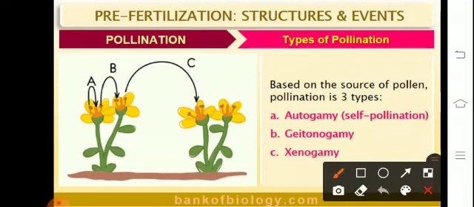Self-pollination is autogamy. Geitonogamy and xenogamy are the types of cross-pollination, which is also referred to as allogamy. So self-pollination is referred to as autogamy and cross-pollination is referred to as allogamy.